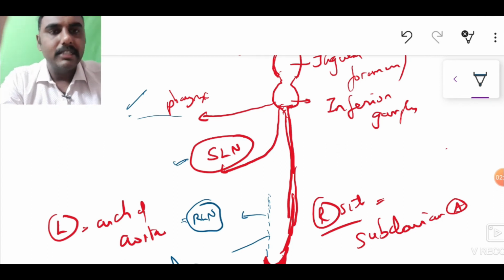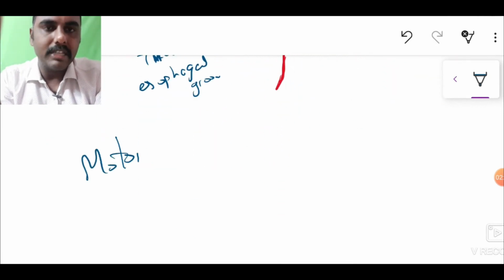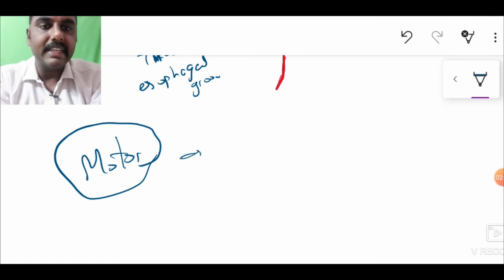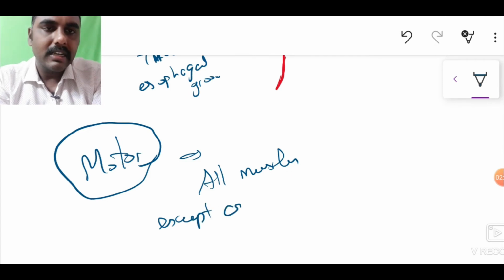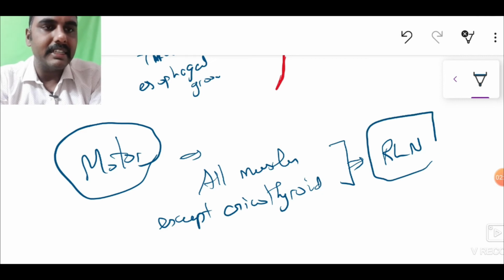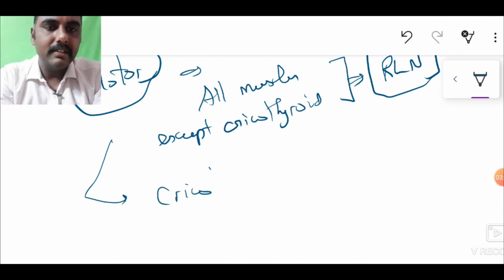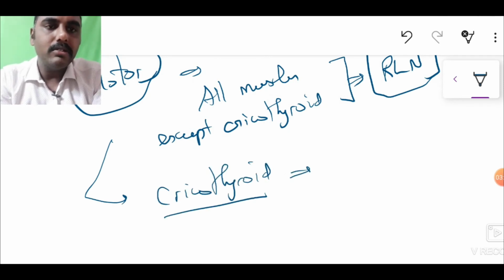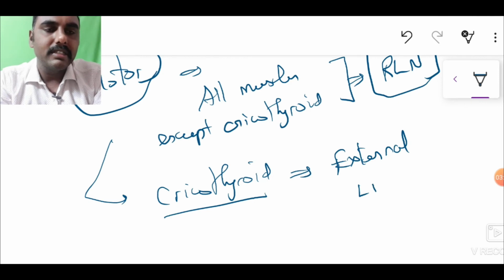So the dictum, coming on to the motor supply: all muscles of the larynx except cricothyroid are supplied by the recurrent laryngeal nerve. The cricothyroid alone is supplied by the external laryngeal branch of the superior laryngeal nerve.